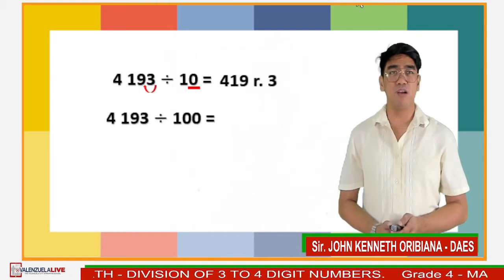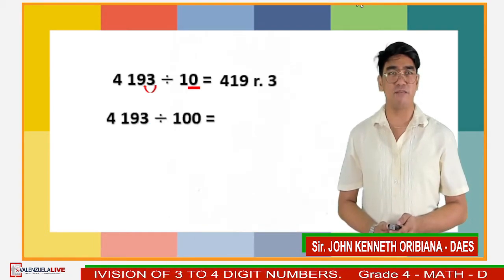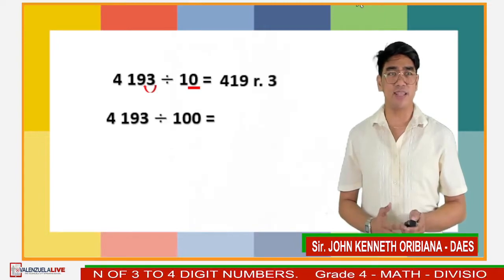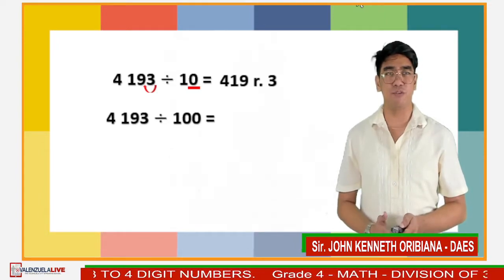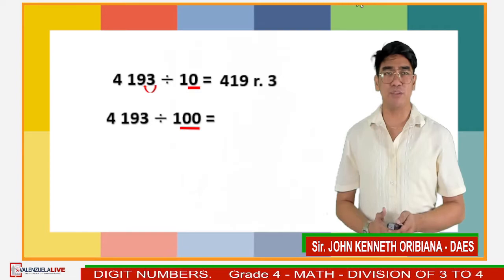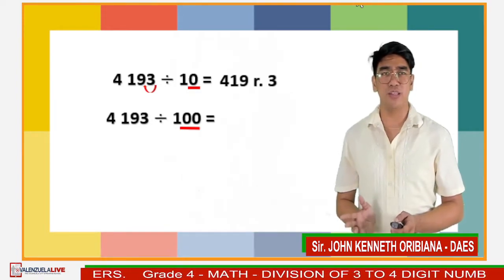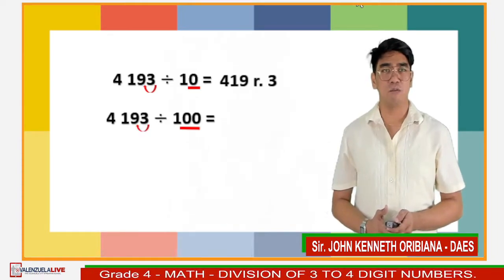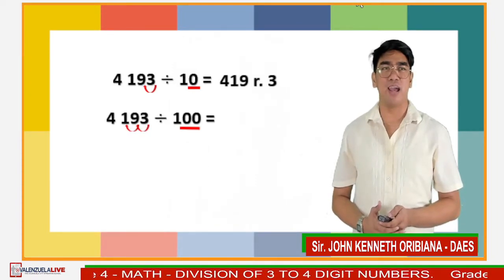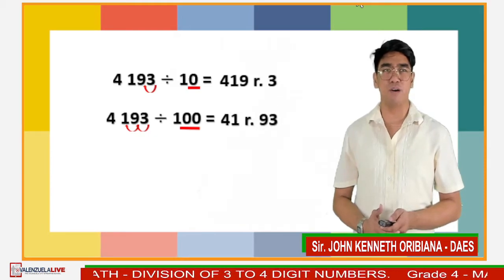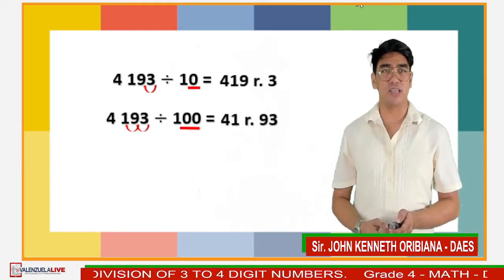Next example, 4,193 divided by 100. As you can see in our divisor, we have 2 zeros. So we're going to move the decimal point of the dividend to the left. 1, 2, and the quotient will be 41 remainder 93.